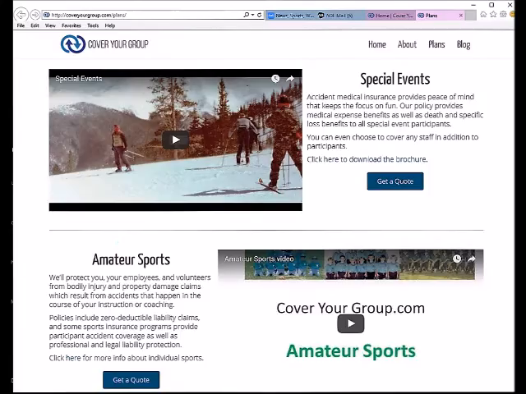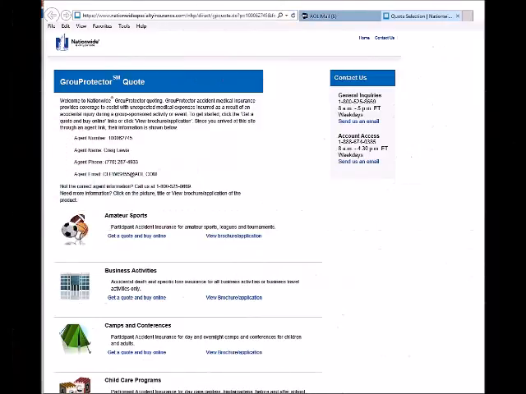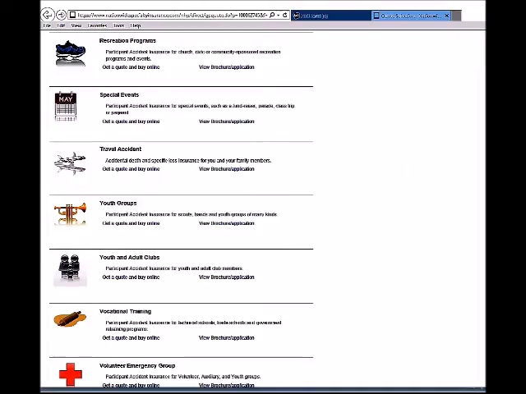From the home page, click on Quote and set up your group. The next page you'll see is a list of group protector coverage types from amateur sports, camps and conferences, child care programs. Then scroll down to special events such as snow and skiing and whitewater rafting, then youth groups, clubs. Scroll back up to amateur sports.